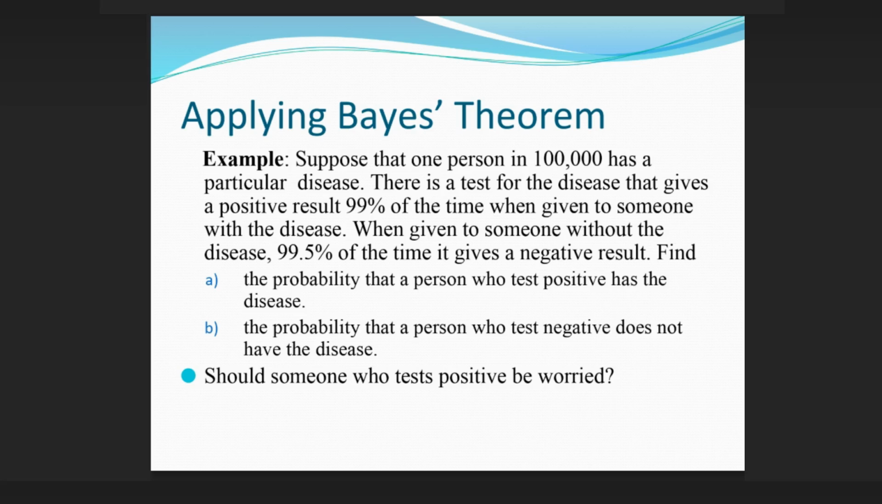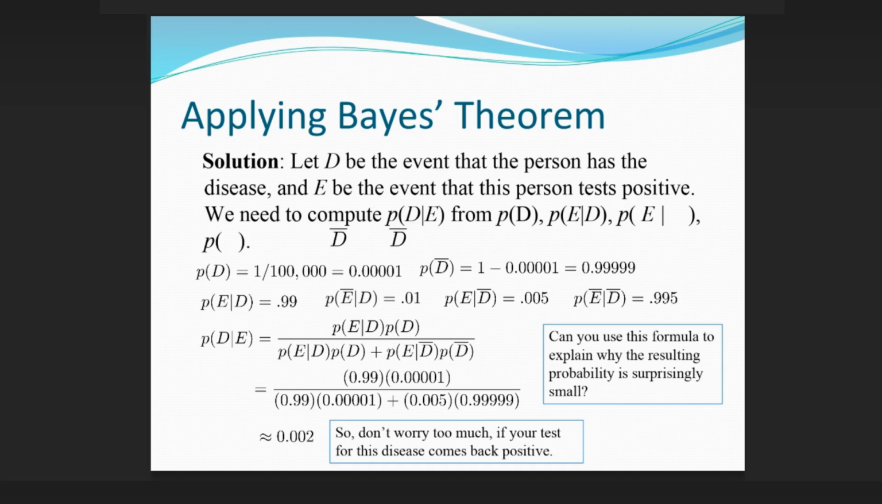Applying Bayes' theorem, example. Suppose that one person in 100,000 has a particular disease. There is a test for the disease that gives a positive result 99% of the time when given to someone with the disease. When given to someone without the disease, 99.5% of the time it gives a negative result. Find the probability that a person who tests positive has the disease, and the probability that a person who tests negative does not have the disease. Should someone who tests positive be worried?